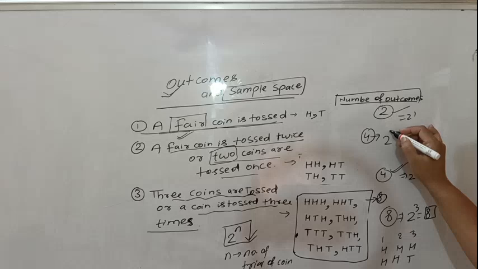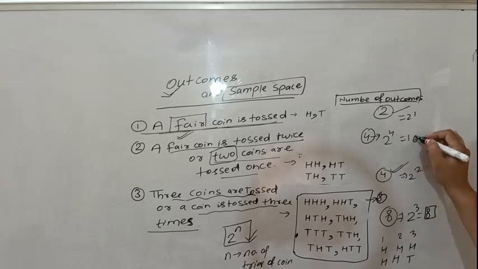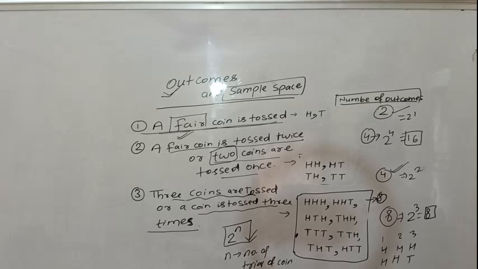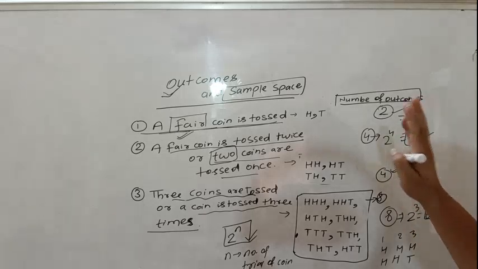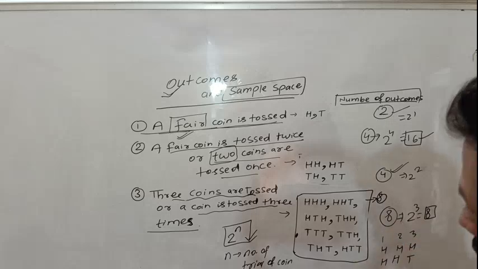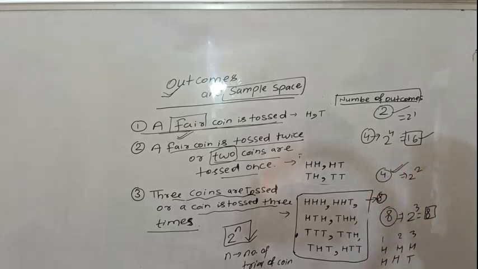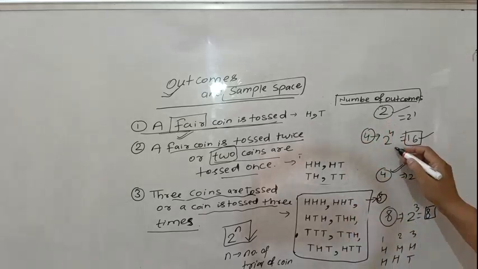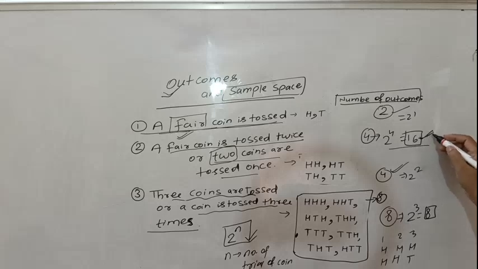That must be 2 to the power 4, that means 16. 16 should be the answer if 4 coins are tossed together or a single coin is tossed 4 times. In both cases, the number of outcomes will be 16.